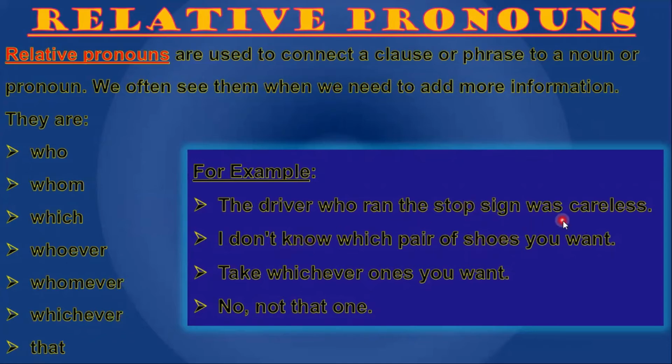The driver who ran the stop sign was careless. Who is a relative pronoun because who is pointing towards the driver. I don't know which pair of shoes you want. Which is showing the relationship with pair of shoes. Take whichever ones you want. Whichever is showing the relation with ones. No, not that one. That is showing the relation with one.